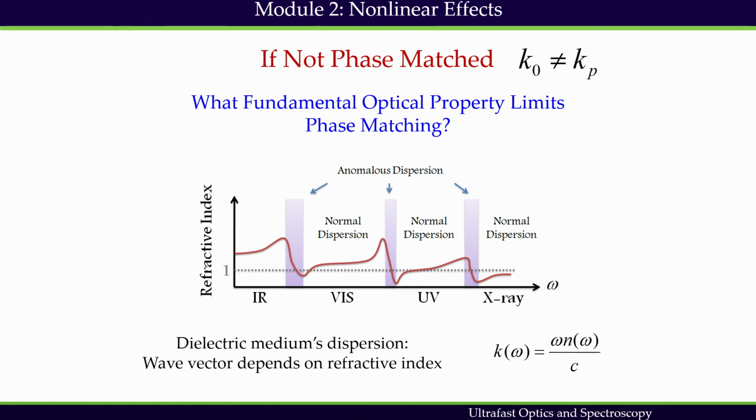Dispersion effects have not been discussed so far in this course. We will do it in the next module, but it is the variation of refractive index as a function of the wavelength or the frequency.